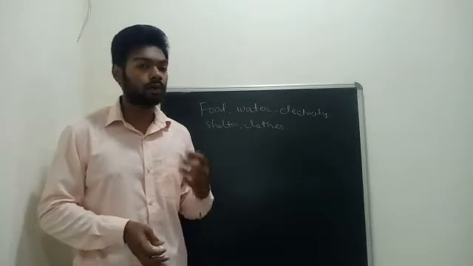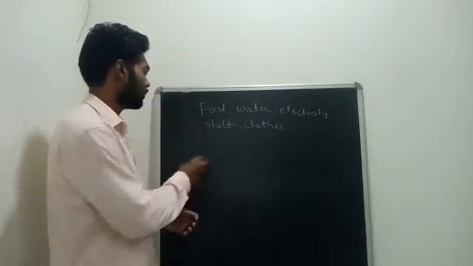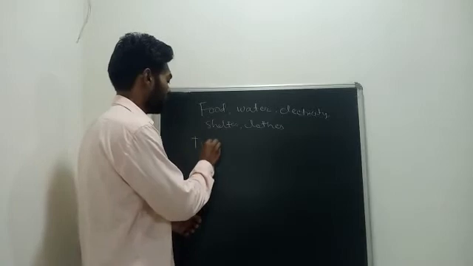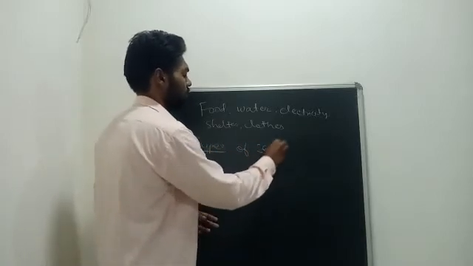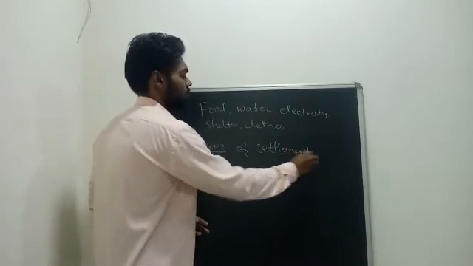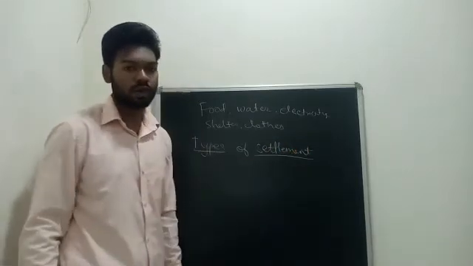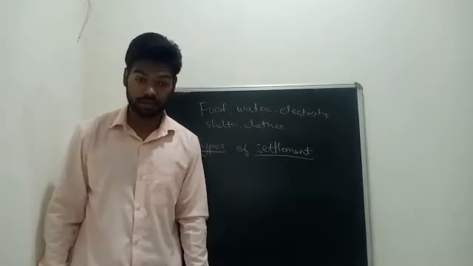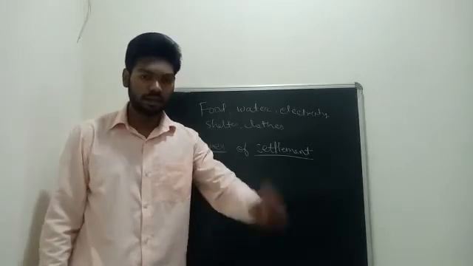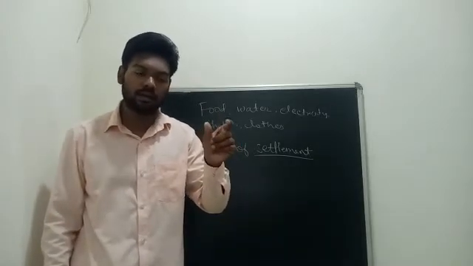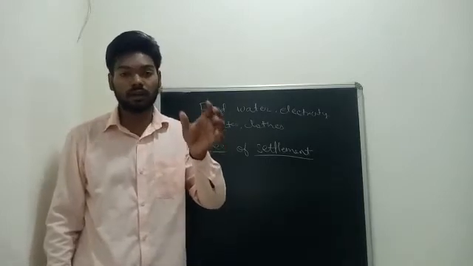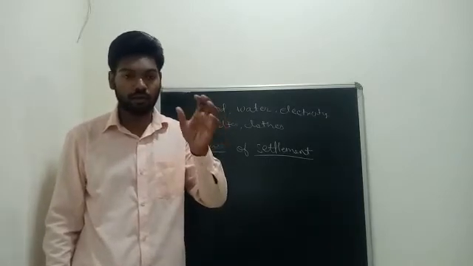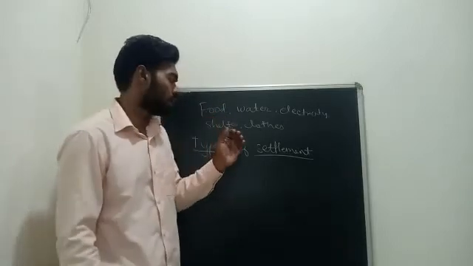Now today we are going to see what are the different types of settlement. Okay, types of settlement based on the structure of the houses, because each place has its own geographical condition. Okay, it is unique in all of these terms.